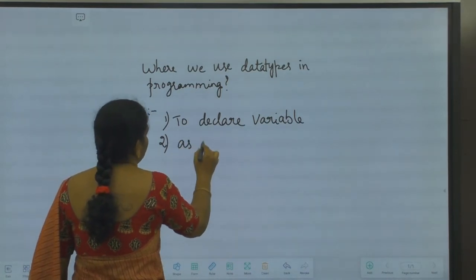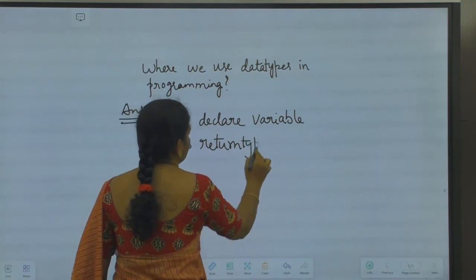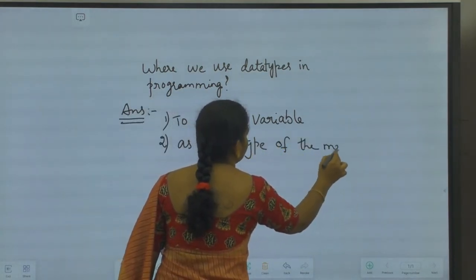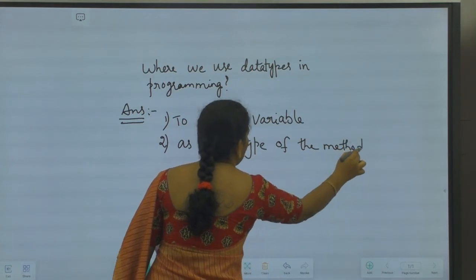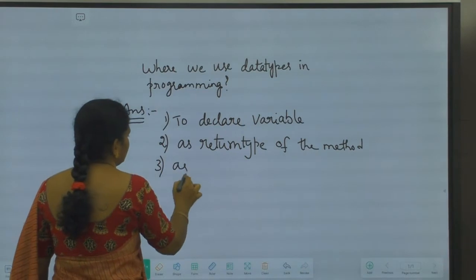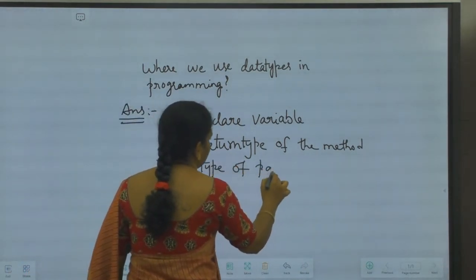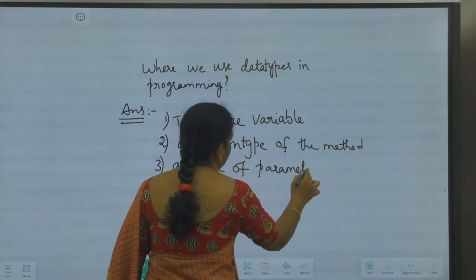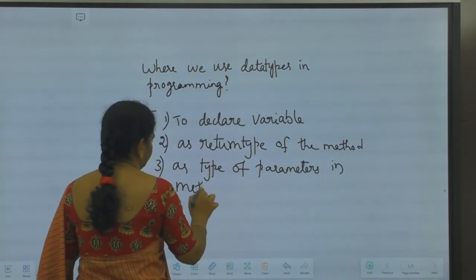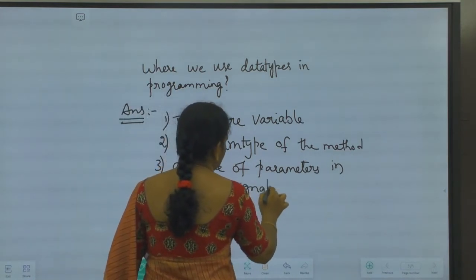As return type of the method, we also use the data types. We use data type as return type of the methods, and as type of parameters in method signatures and in constructors.